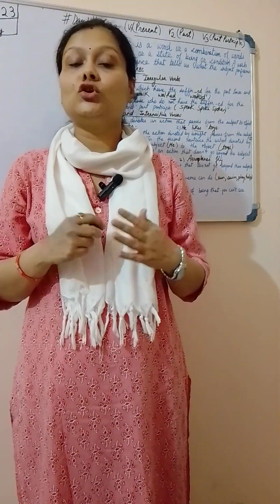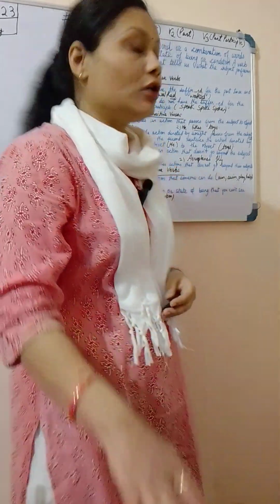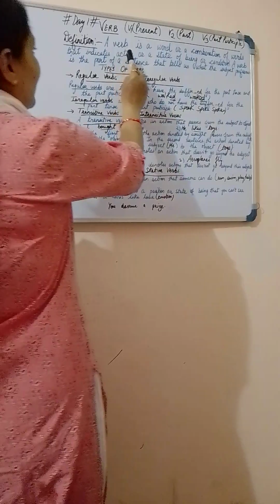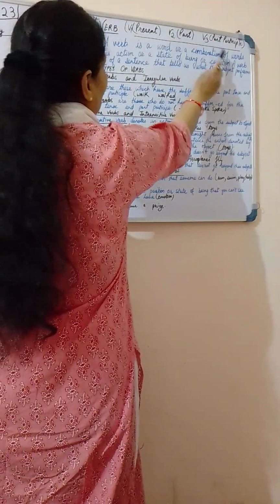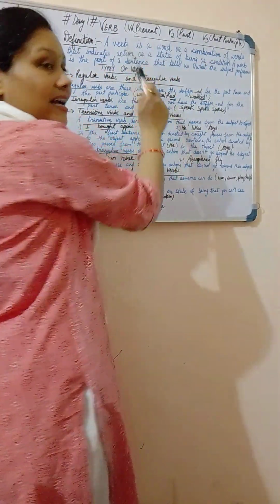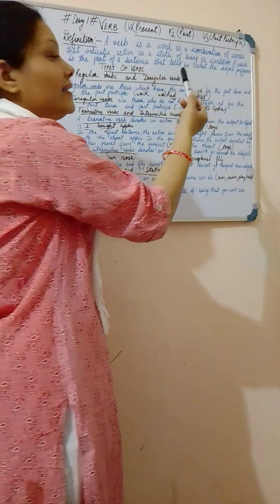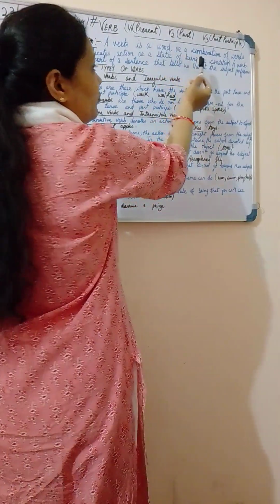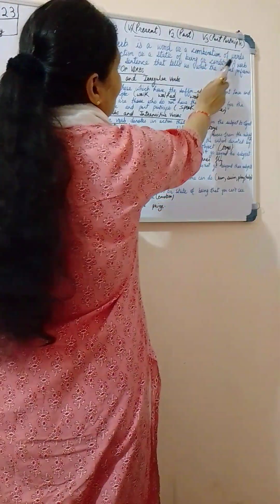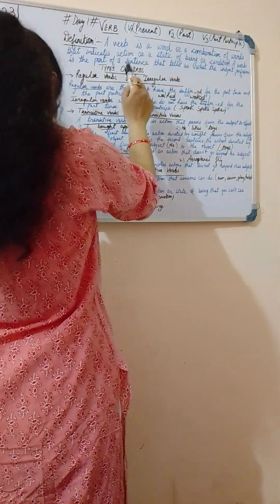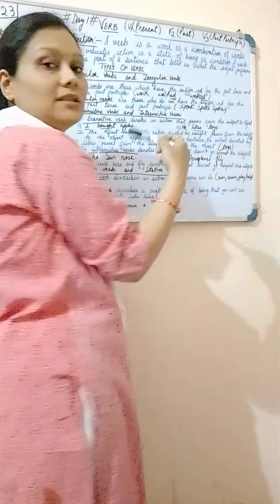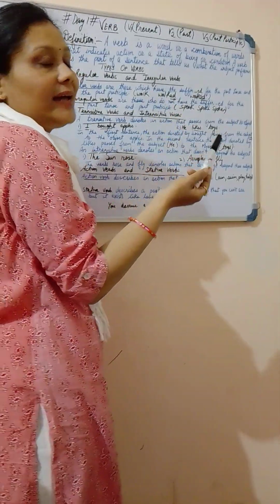Verb plays a vital role in your English grammar. So now without any further ado, let's begin today's topic, that is verb, from parts of speech. It is number 4 in parts of speech. So now let's see its definition. A verb is a word or a combination of words that indicates action, the action which we are doing at that time, or a state of being, the position or condition. A verb is the part of a sentence that tells us what the subject is performing at that time.